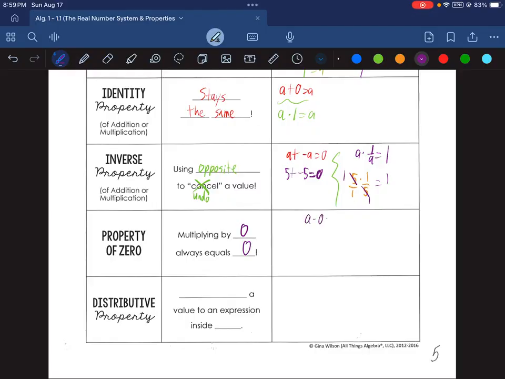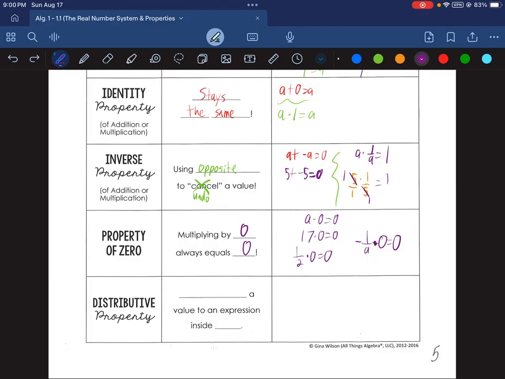So a times 0 is 0. 17 times 0 is 0. 1/2 times 0 is 0. 1 over a times 0 is 0. If I make this a negative 1 over a, it's still 0. Anything times 0 is 0.